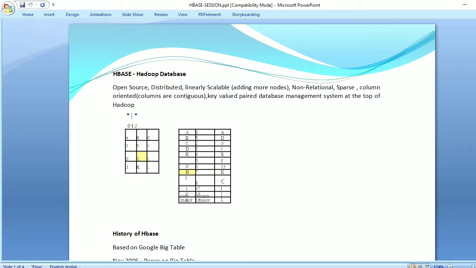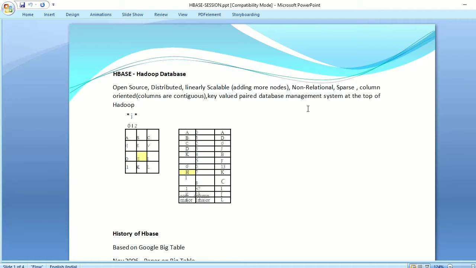So the tables are very big, that can not fit on single node. So we require more than one node to keep this big table. So this table is distributedly loaded in more than one node.